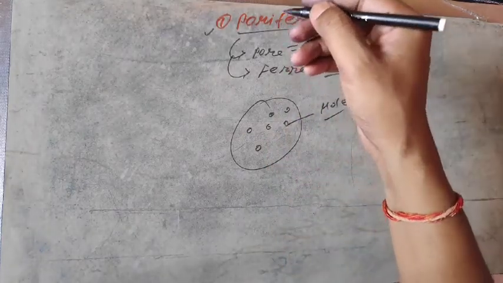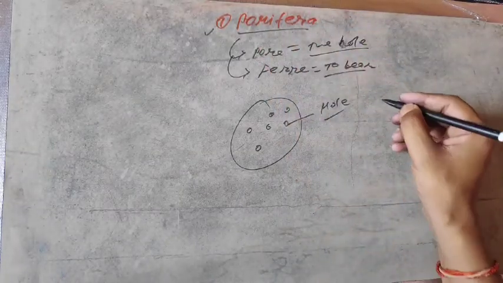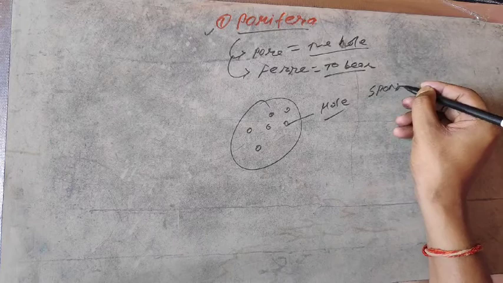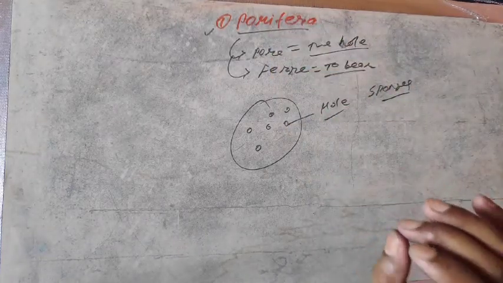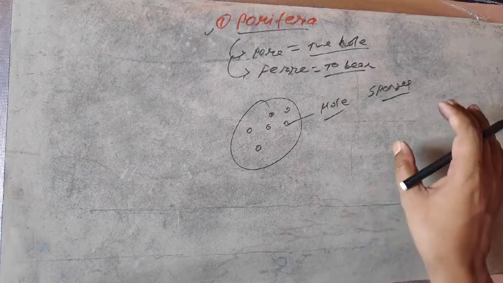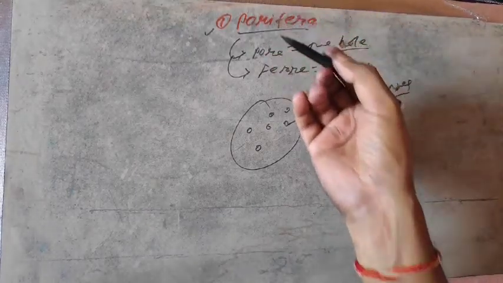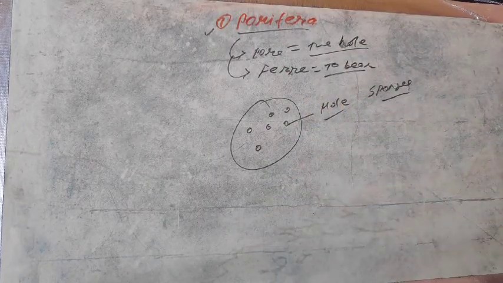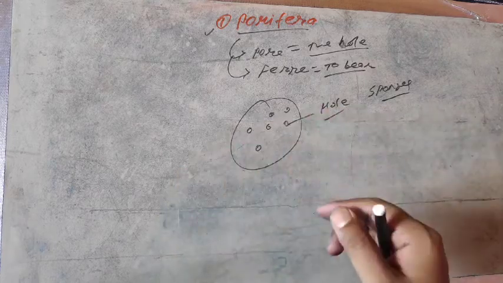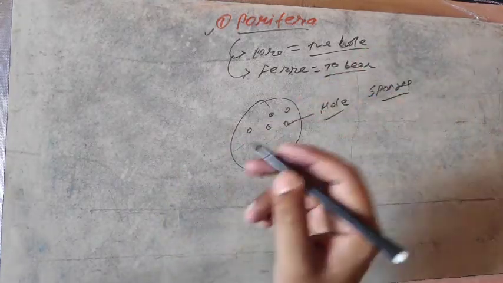The group of animals belonging to this phylum are called sponges. Animals belonging to Porifera are often called sponges, and the basic characteristic of sponges is that they have holes throughout the body. So Porifera also behave somewhat like a sponge. Without delay, let me begin the other important features of phylum Porifera.